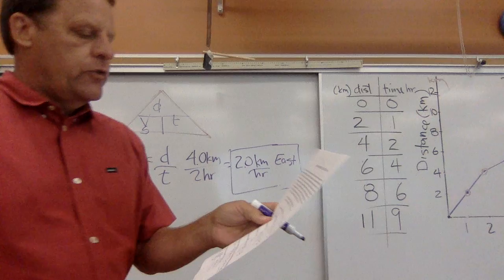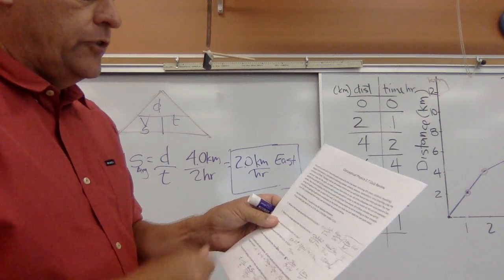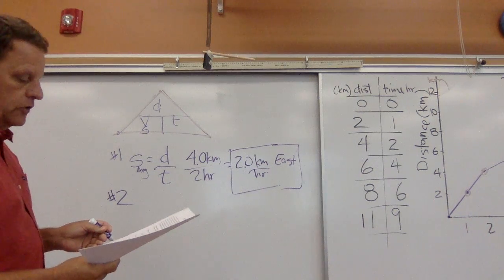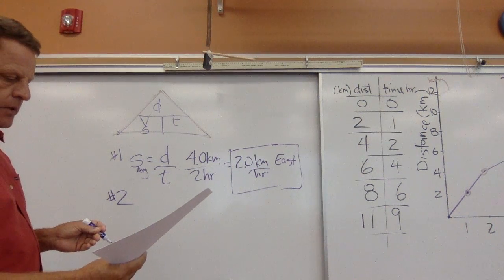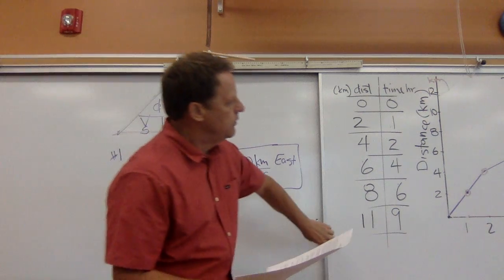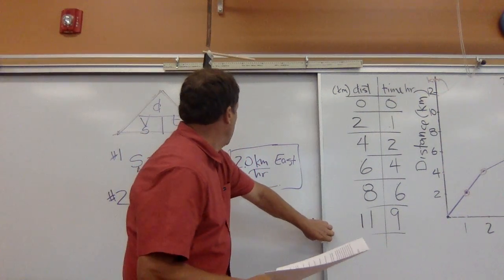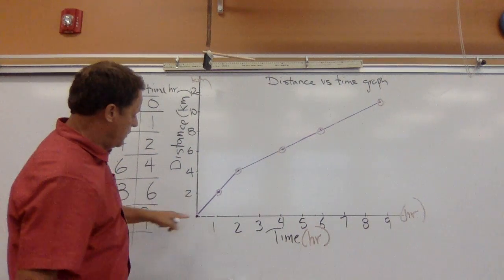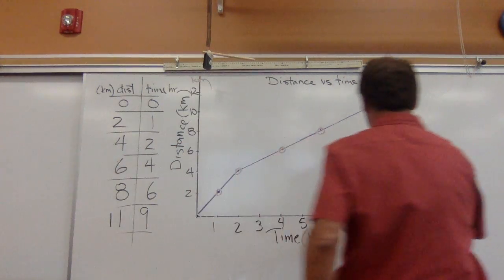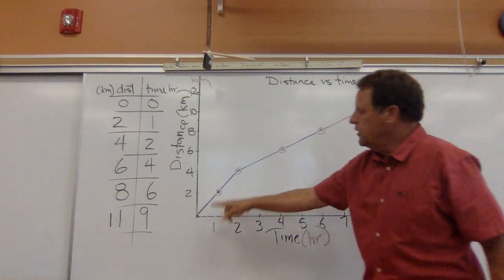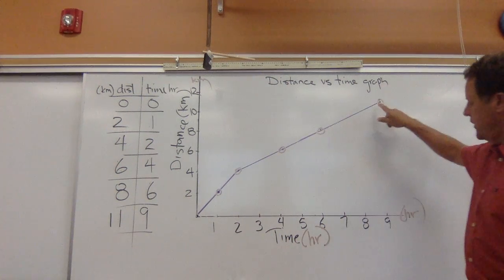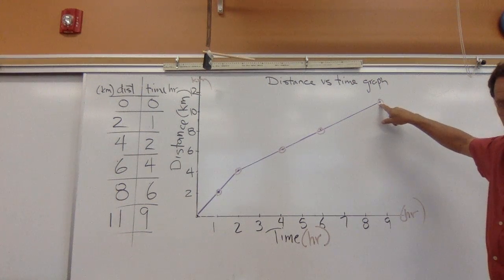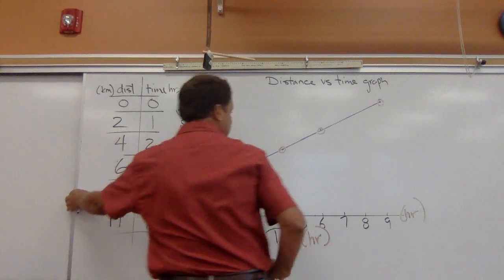What is the average speed from 0 to 9 hours? I'm just going to show you the graph, okay? From 0 to 9 hours. Now, remember, in the first 2 hours, we went 4 kilometers, and then in the next 7 hours, we went 7 kilometers.